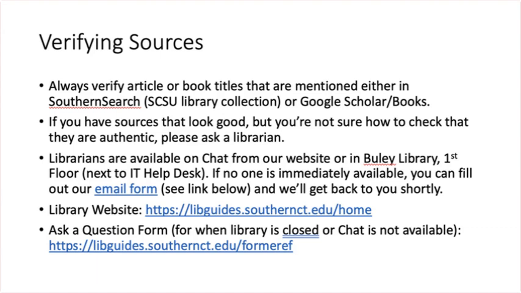This issue of AI-generated falsehoods is becoming increasingly concerning with the rise of Gen AI tools. These tools have made it easier than ever to produce content, making it harder to tell what is factual and what is not. While AI models like ChatGPT can be useful for generating ideas for related concepts, terms, and words about a particular topic, they have limitations when it comes to generating accurate and reliable citations. Always verify article or book titles that are mentioned, either in Southern Search or Google Scholar.